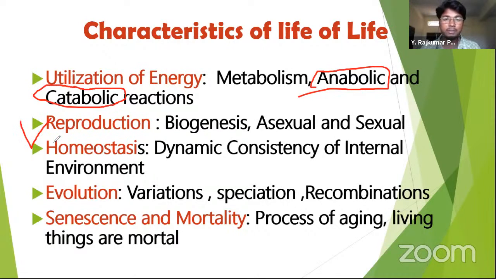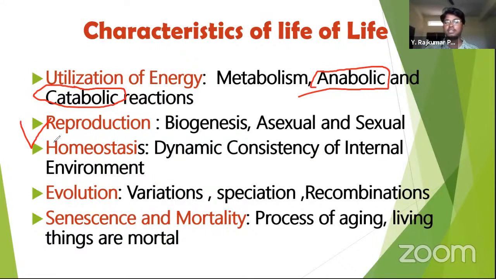If there is no reproduction, what happens? By the end of 100 years, there will be no animal you can see in this world. Because every organism produces a new organism. Human beings produce human beings. Dogs produce their offspring, right? Plants produce new plants with the help of seeds.